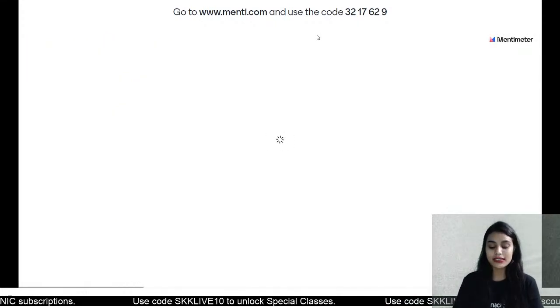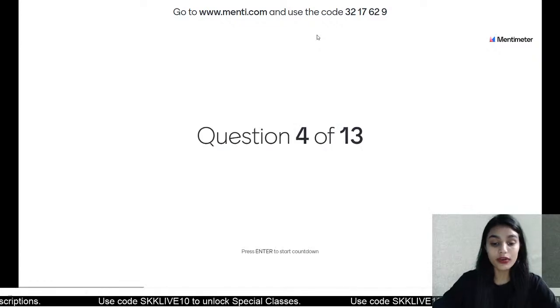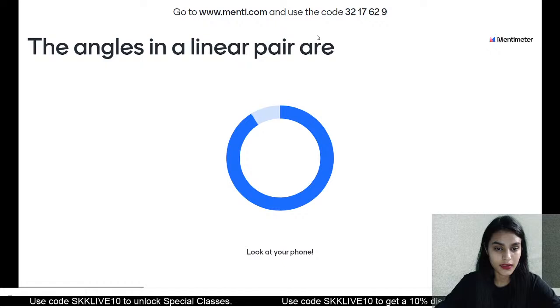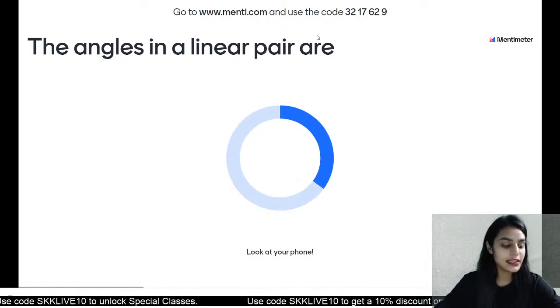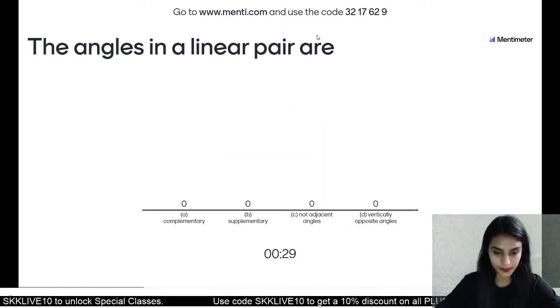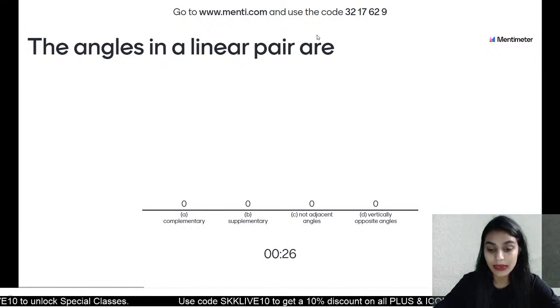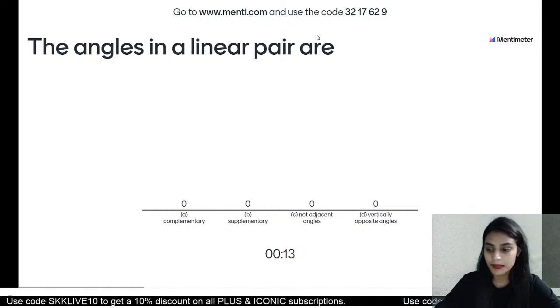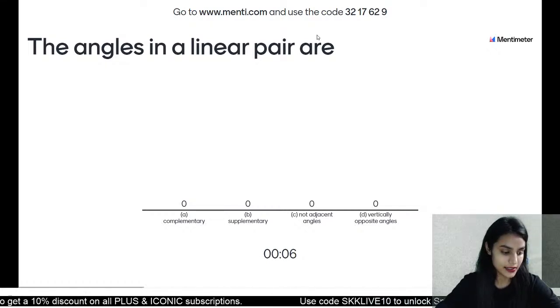Alright guys, question number 4 is here. The angles in a linear pair: they are complementary, they are supplementary, they are not adjacent, or they are vertically opposite. This is again a common sense question. Mark this quickly, jaldi se everyone. So a linear pair would always be.